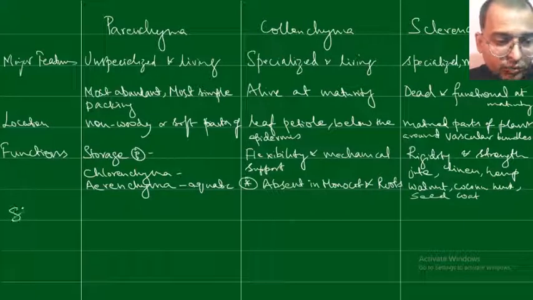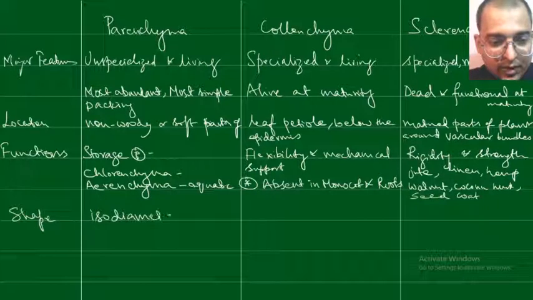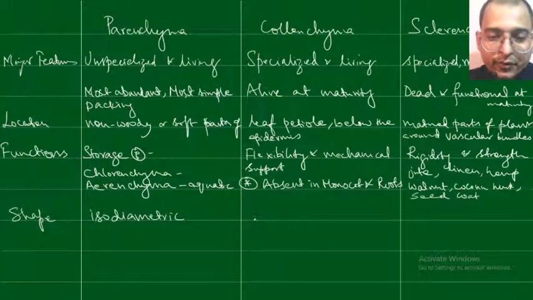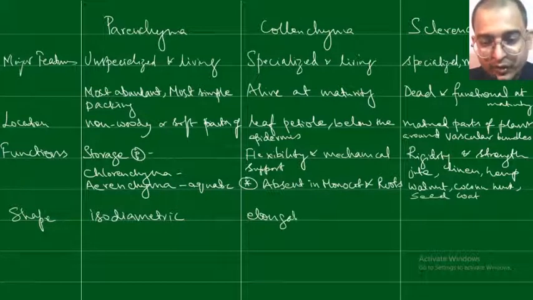Then what is the shape of these cells? Generally the parenchyma are isodiametric, as we saw earlier. Isodiametric means they are of uniform diameter, generally round or spherical in shape. Whereas collenchyma are elongated cells.